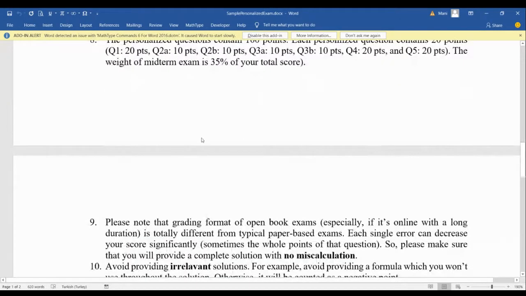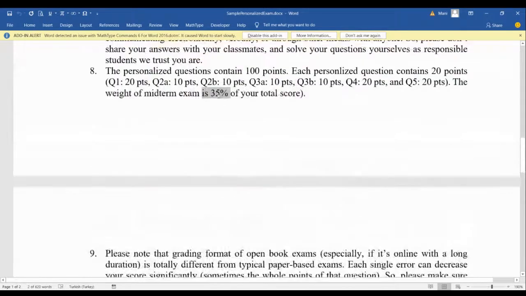So here is the grading distribution, and the midterm contains 35% of your total score for this course. Fortunately, for your weekly assignments, you have 30%, which is very high.